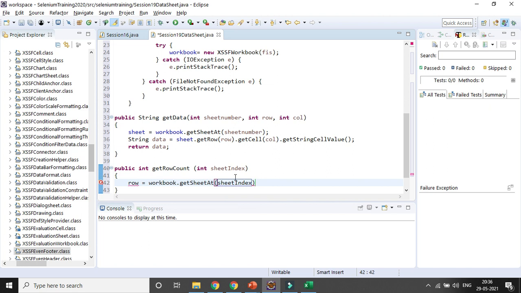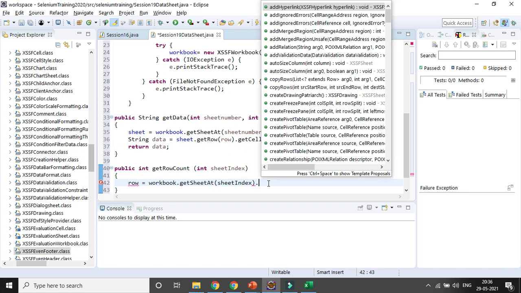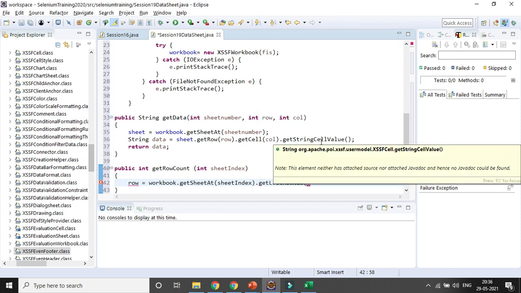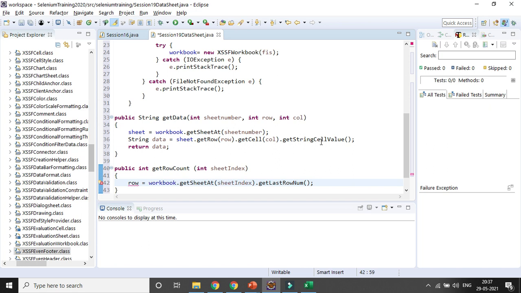Then I can get the last row where data is there, get last row number. Okay, so that is the important method you can see available in XSSFSheet, through which I can get to know till which row the data is there, not the blank rows. So it will give me an integer return, right? So I will be storing it in some integer.